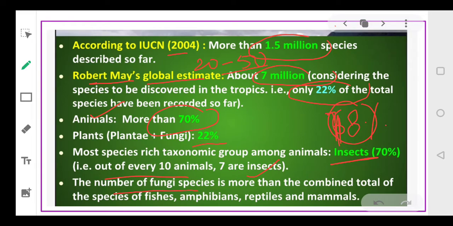The number of fungus species is so large that if we combine the number of species of fishes, amphibians, reptiles and mammals, the total of all these 4 different types of organisms will be even less than the number of fungus species. So you can imagine how large the number of fungus species is, that even if we total these four groups, the fungus species are still far more.